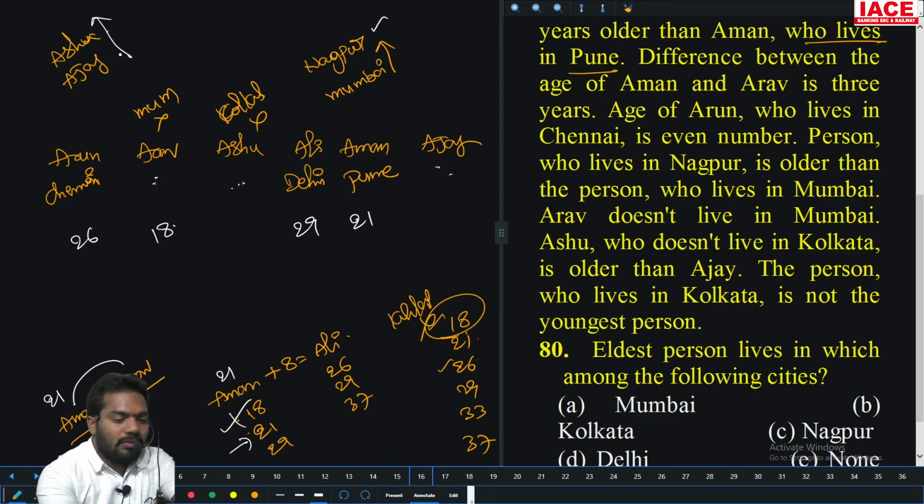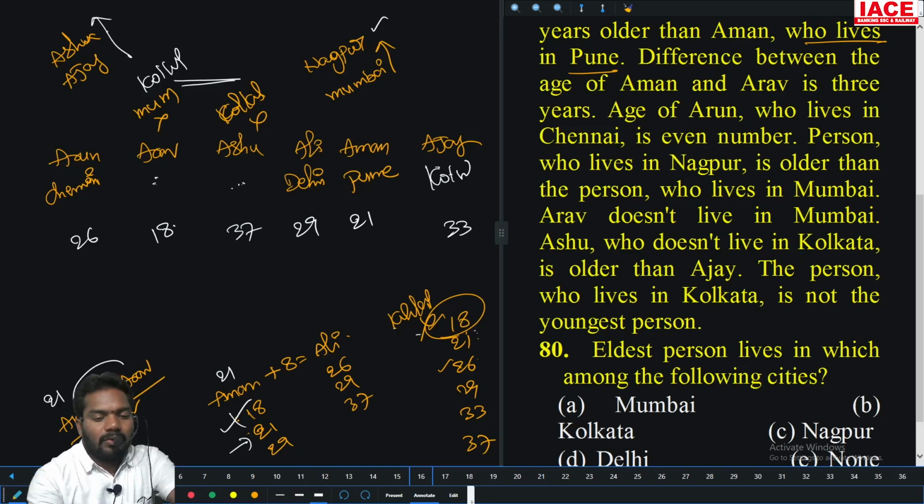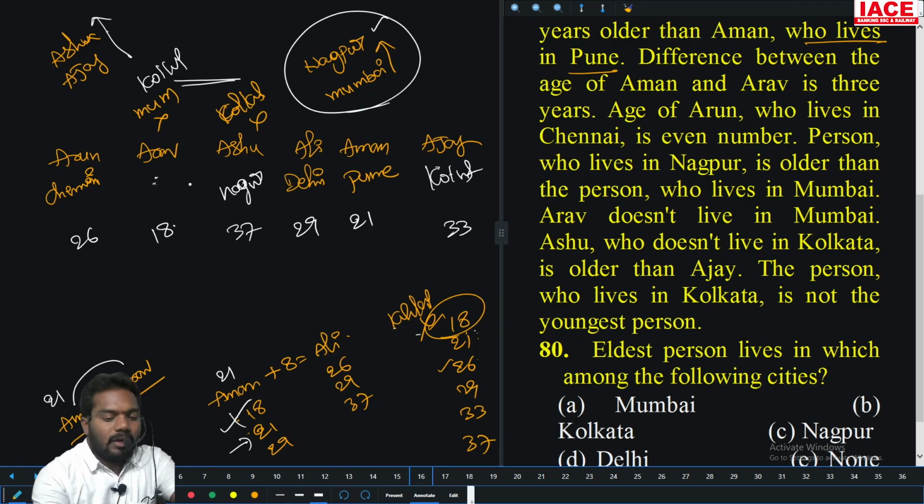Then Ashu is more than Ajay, so 37 and 33. Kolkata is not 18, so this is Kolkata. Nagpur is older than Mumbai. This is Nagpur and this is Mumbai. Is there a chance? No, Mumbai was not supposed to come here. So this is also not possible.